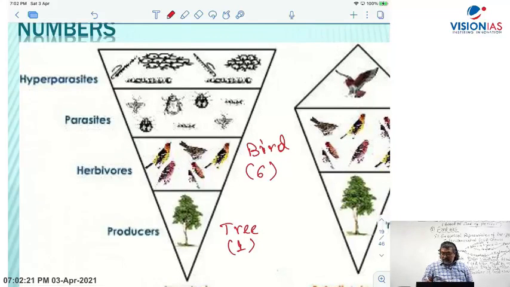Here you have lice. Lice is a parasite, right? Let's say each bird supports 10 lice, then 6 birds will support 60 lice. The numbers will be more. Let's say 10 or 100, and each of the lice or parasite has a hyperparasite, and then numbers may be 100.